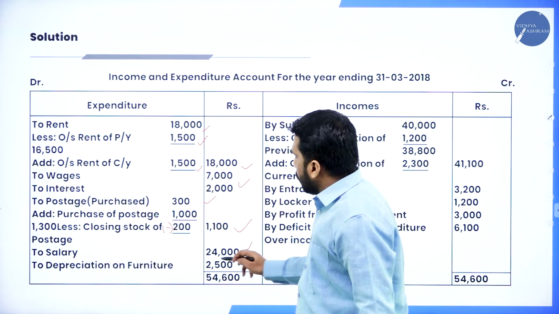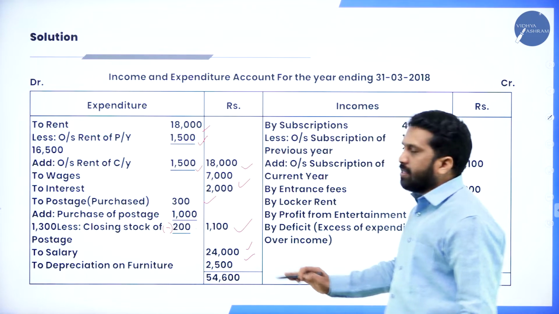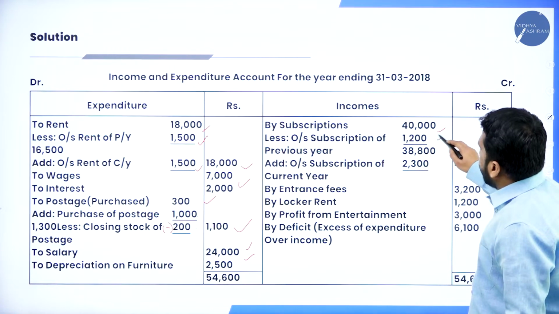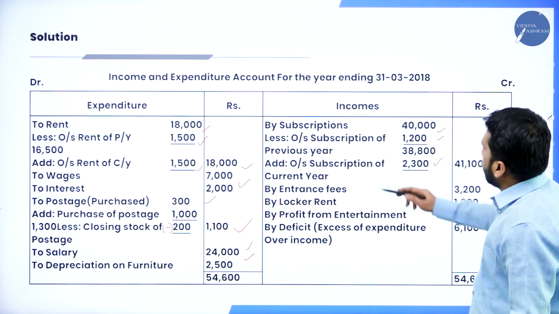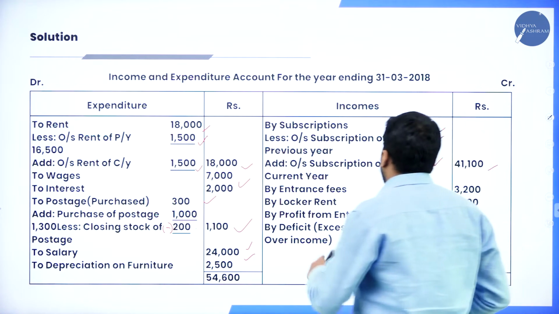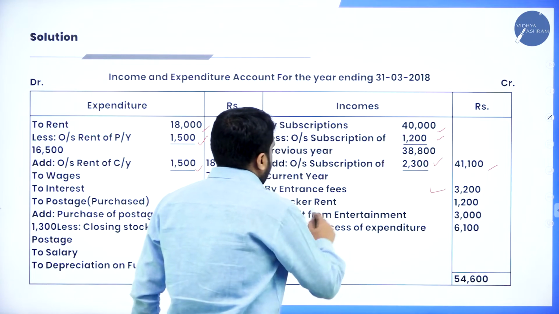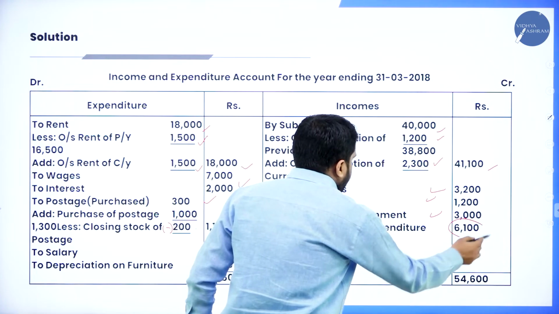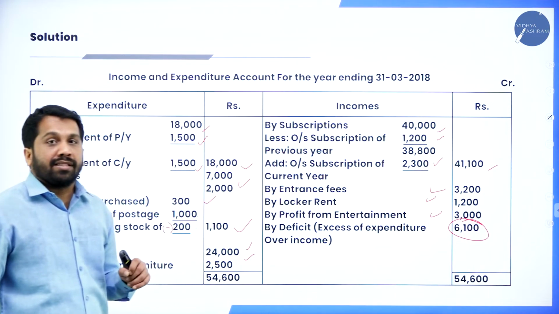Postage is over, salary is over, everything is completed. Similarly, subscription plus outstanding minus this one, you will get the final answer. Entrance fees over, locker rent over, profit over, and the difference will be called your deficit.